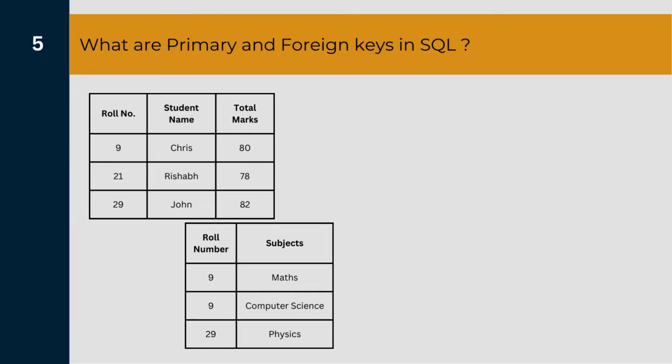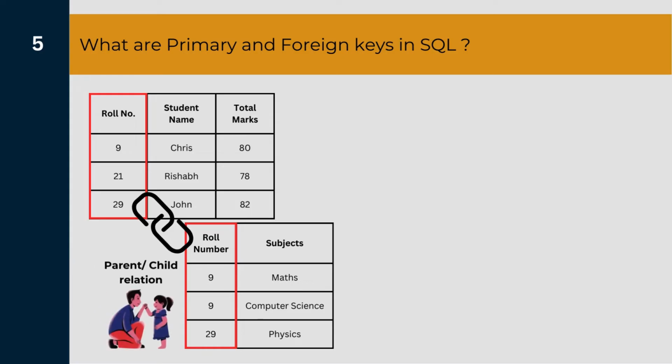If you observe, both the upper and lower table contain a common column, which is the roll number. So this column can be used to link these two tables and form a relation between them, and that's why this database is also called Relational Database Management System. Now the relation that will be formed between these two tables is also called parent-child relation. That means a hierarchy will be formed where the upper table will be the parent table and the lower table will be called the child table.